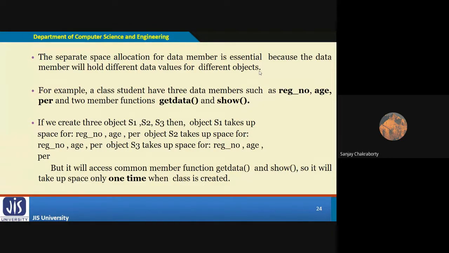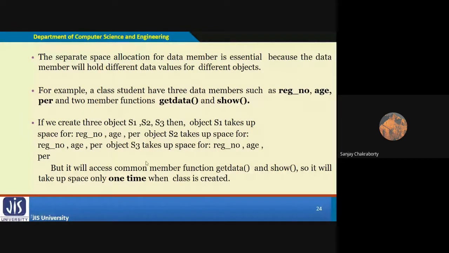It will not occupy different memory space, because the same body will be executed for every call of the member function. But data members may hold different values for different objects, so obviously the same memory space cannot accommodate more than one value. That's why different memory space is created.